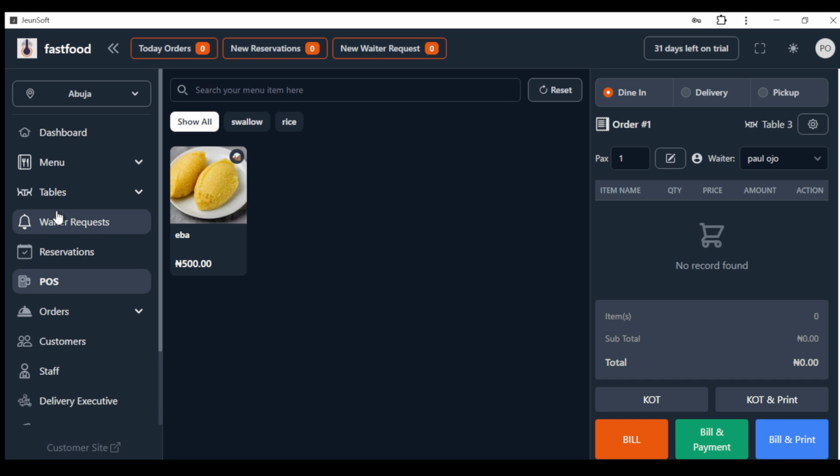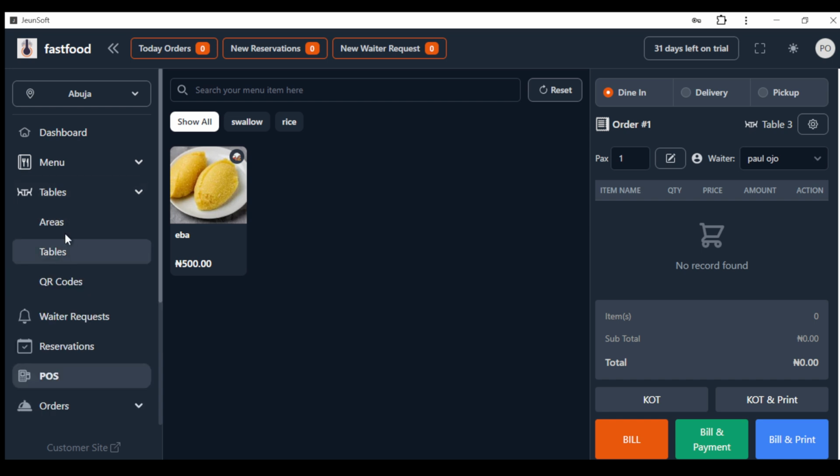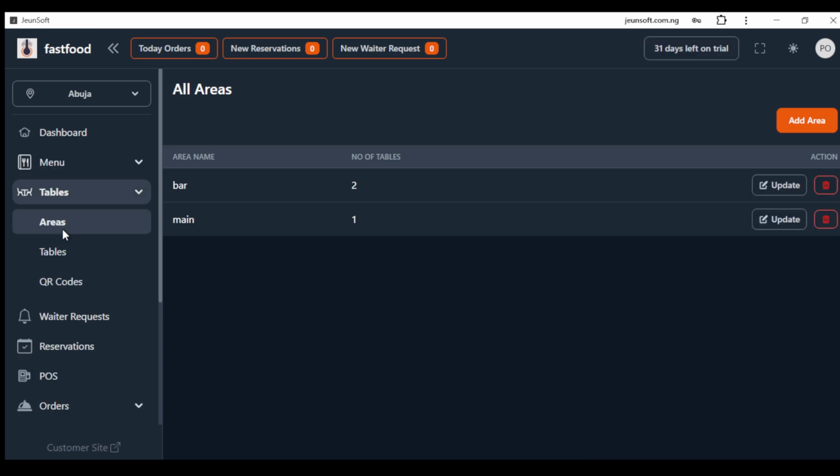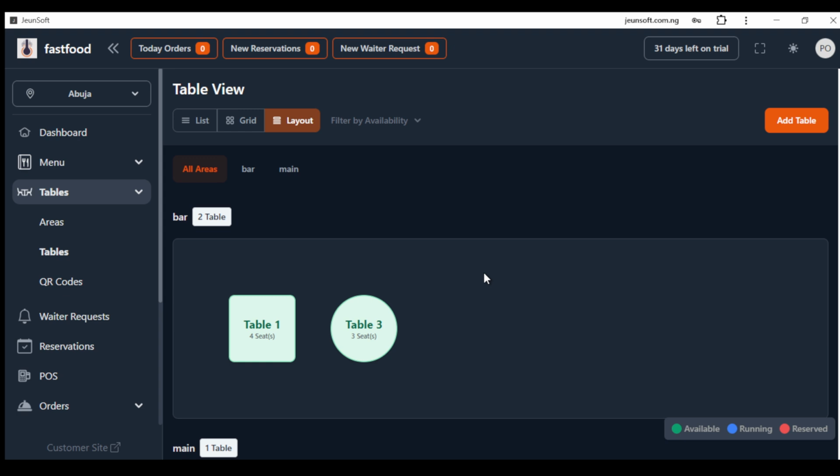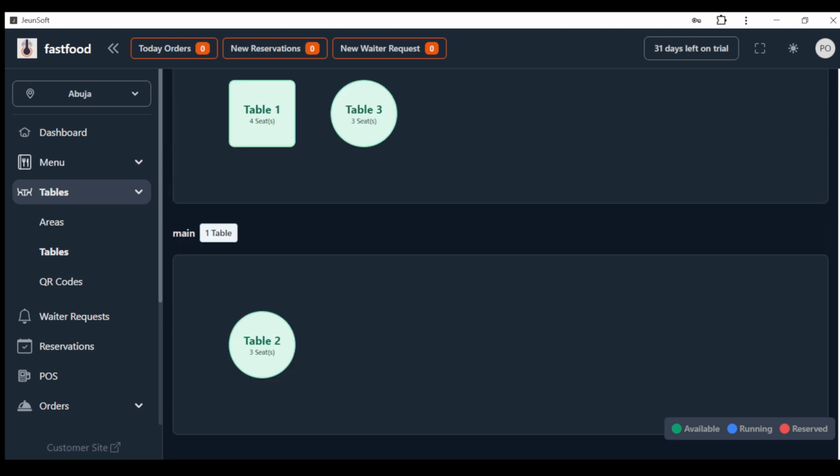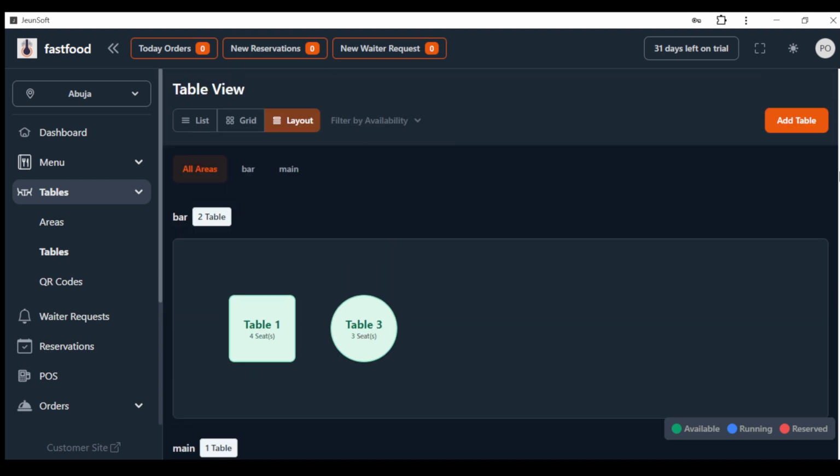Let's go back to the table. So let's go back to the tables, or let's go back to the areas. Okay, we've created an area. Let's go back to the table. So this is how to create a table. It's as easy as that. I will show you in future videos how to use the table.